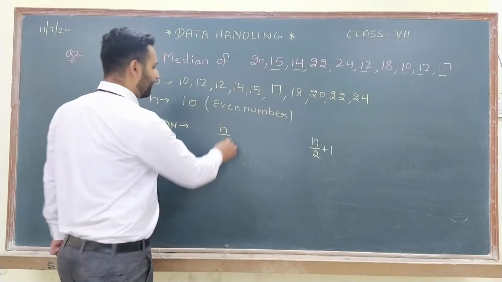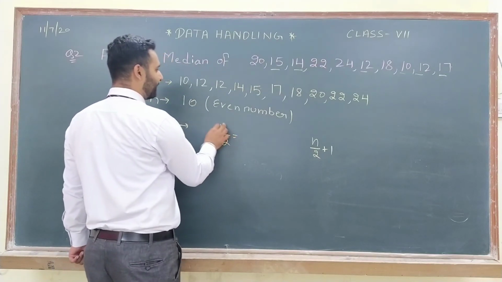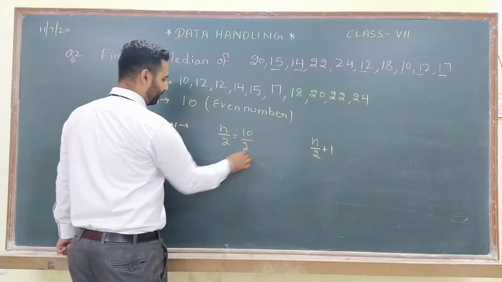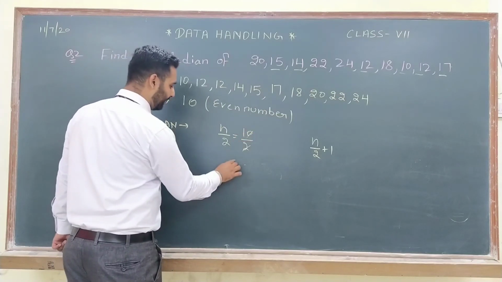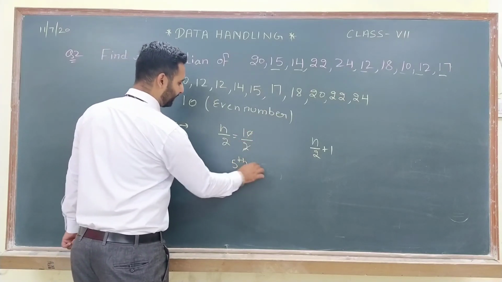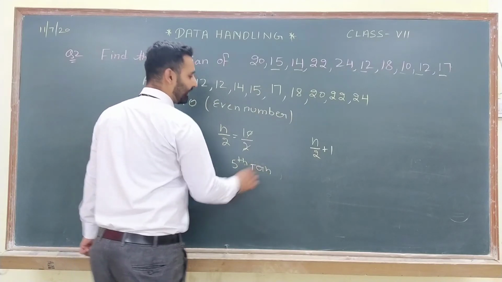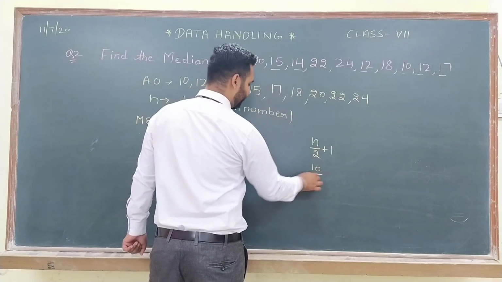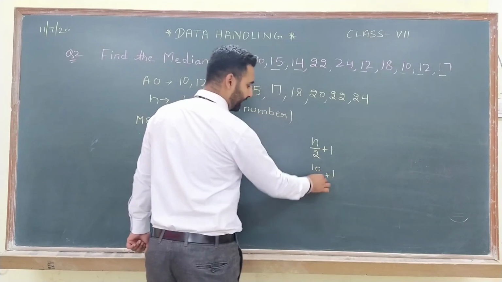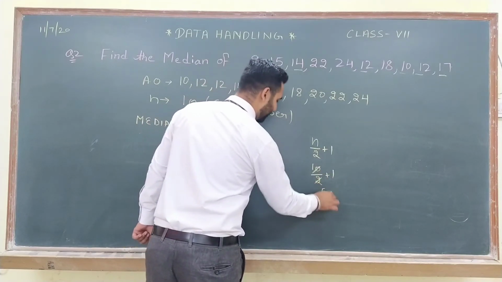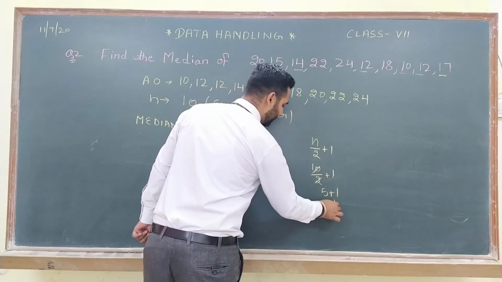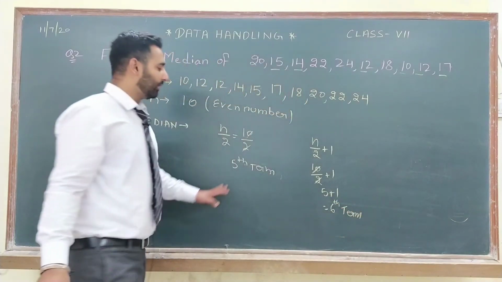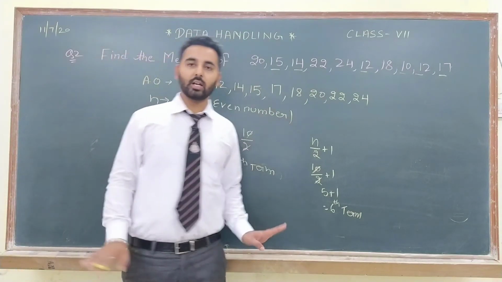Now n upon 2: 10 upon 2, so after cutting you will get the 5th term. Then n upon 2 plus 1: 5 plus 1, that means the 6th term.